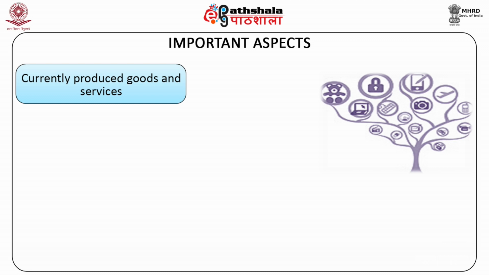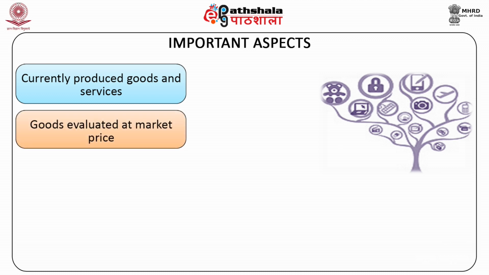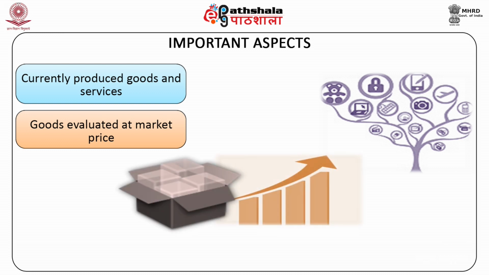Final one is goods are evaluated at their market prices. It would not be possible to directly compare two entirely different kinds of products or services. For example, in a hypothetical economy that produces a kg of an apple and a haircut, it would be difficult to measure the total economic activity. However, if you multiply these quantities by their prices, the value of these final goods and services can be added together.